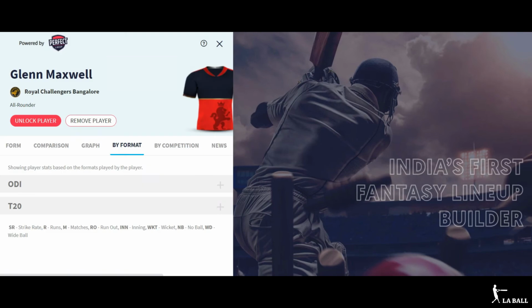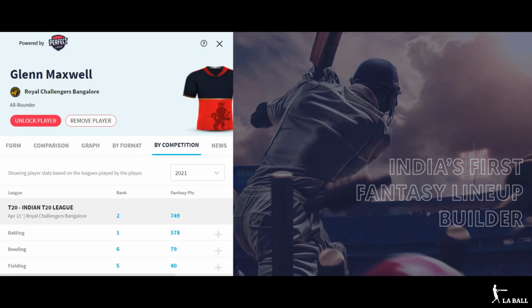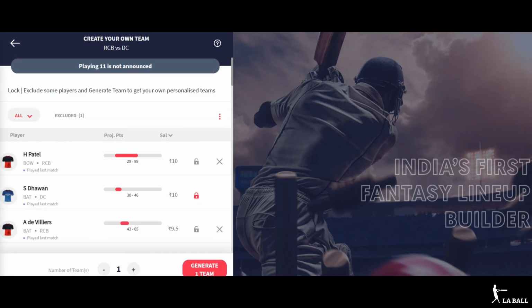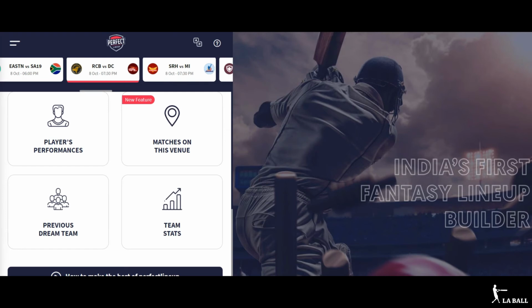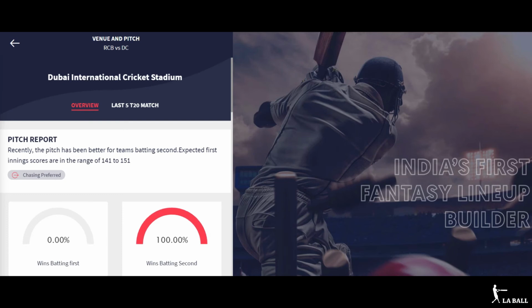Moreover, you can get to know about a player's stats by format, by the competition that he is participating in, and even more, you can get the latest news about that player in this news section. You can also unlock the player from this section, or you can remove the player completely by just a click of a button. If you want to know more about this match, you can click this button and get to know more about the matches at this venue, the win ratio for batting first, batting second,